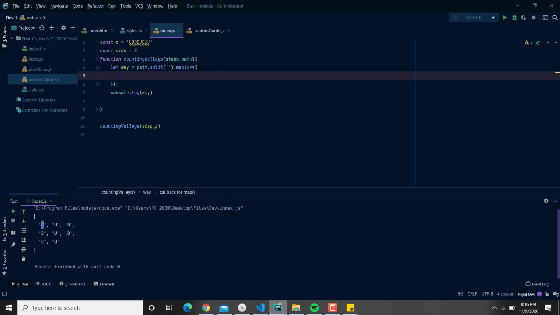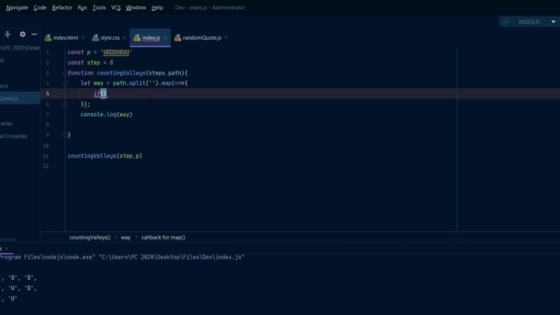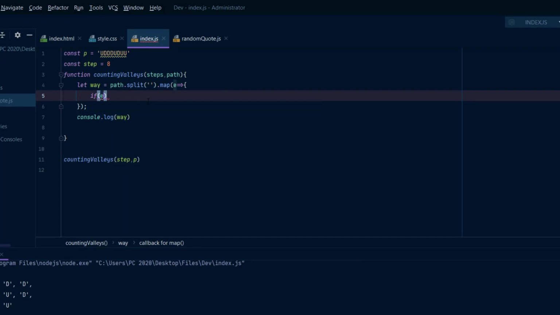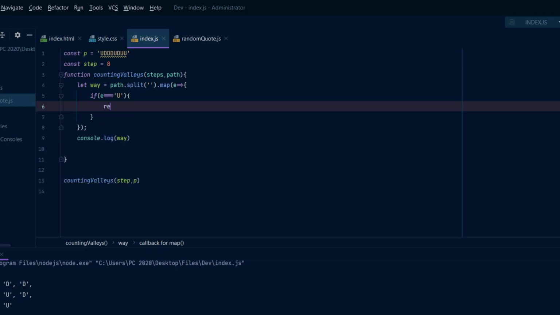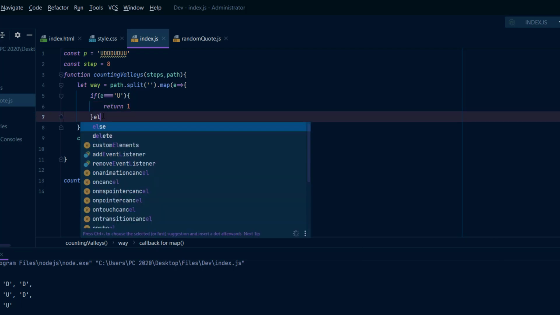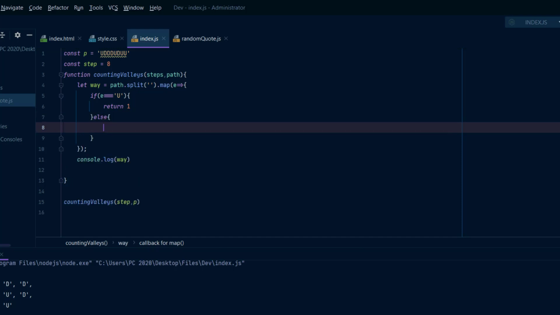So here I said if E equals strictly U, we can, by the way, use just equal, not equal strictly, but equal strictly is the best format here. So we return 1. Else it's gonna be D, of course, so we return -1.